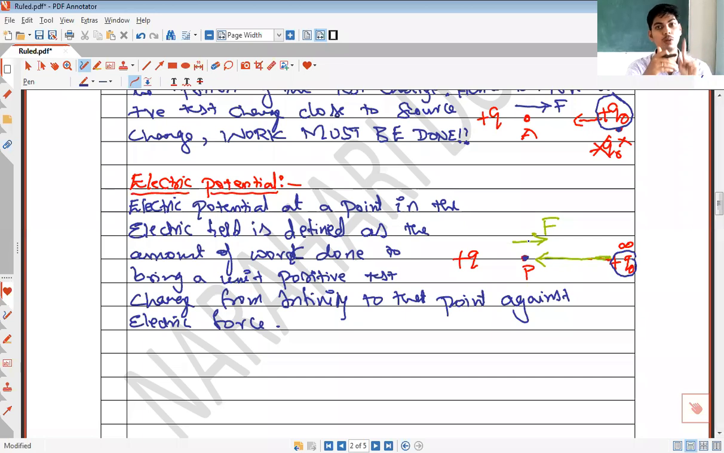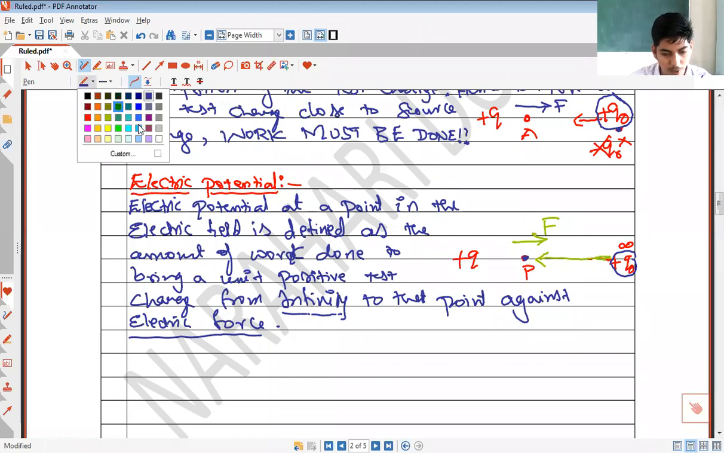More is the amount of work done to move a test charge from infinity to point P, we say potential at point P is more. Less is the amount of work done to move a test charge from infinity to given point, we say potential at that point is less, right? ನೀವು ಜಾಸ್ತಿ ವರ್ಕ್ ಮಾಡಿದ್ರೆ ಆ ಪಾಯಿಂಟ್ ಹತ್ರ ಪೊಟೆನ್ಷಿಯಲ್ ಜಾಸ್ತಿ ಇರ್ತದೆ. ಟೆಸ್ಟ್ ಚಾರ್ಜ್ ನ ತಗೊಂಡು ಹೋಗ್ಲಿಕ್ಕೆ ನೀವೇನಾದ್ರೂ ಕಡಿಮೆ ವರ್ಕ್ ಮಾಡಿದ್ರೆ ಆ ಪಾಯಿಂಟ್ ಹತ್ರ ಪೊಟೆನ್ಷಿಯಲ್ ಕಡಿಮೆ ಇರ್ತದೆ. So electric potential at a point in the electric field is defined as the amount of work done to bring a unit positive test charge from infinity to that point against the electric force. We represent electric potential by V.